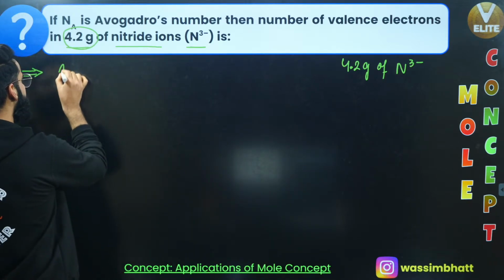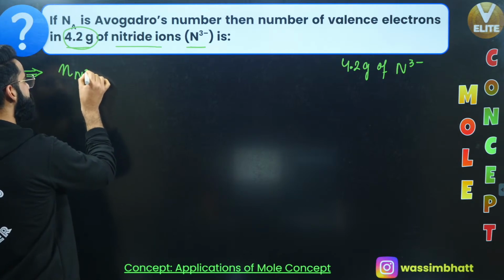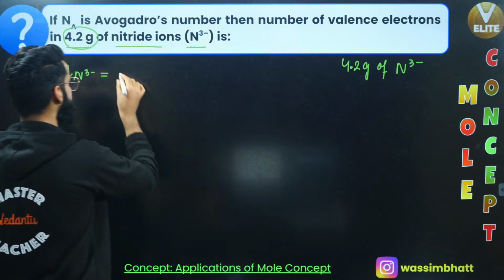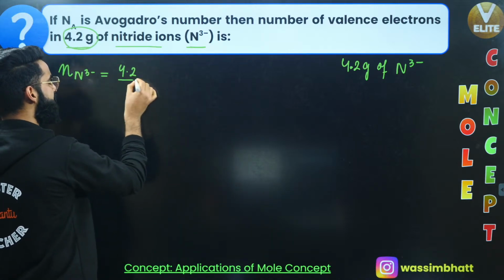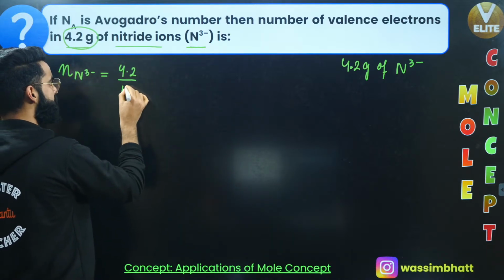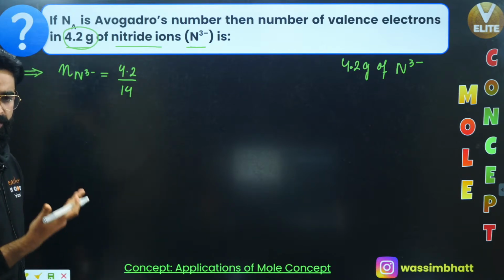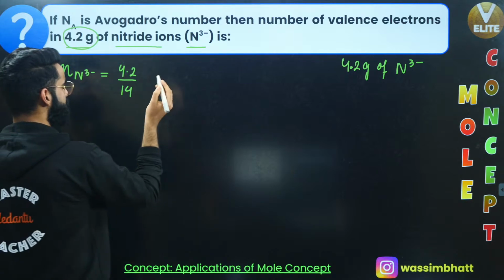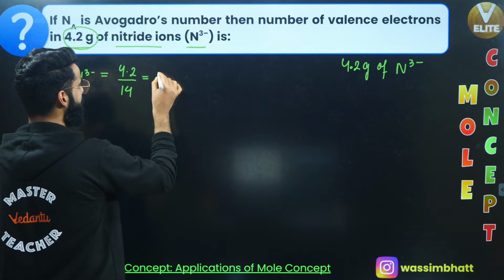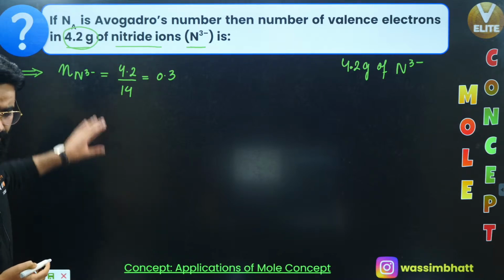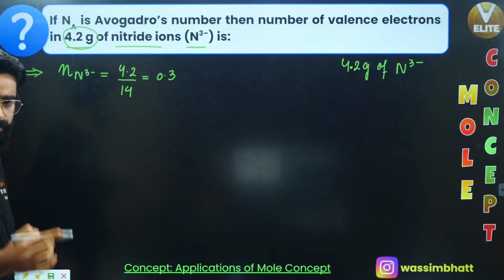So I'll say number of moles of N3 negative is going to be equal to mass of N3 negative, which is 4.2 grams, divided by the molar mass of nitrogen. All of you must be knowing that is 14, correct? Okay, so from here I'll be getting the number of moles of N3 negative, right? The value will come out to be 0.3. So I got the number of moles of N3 negative, number one.